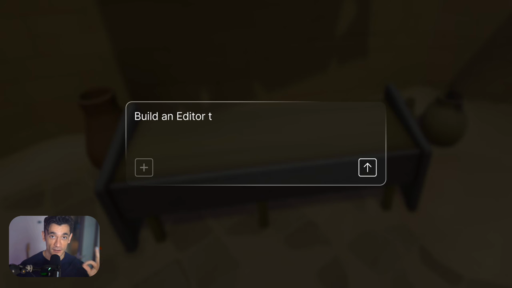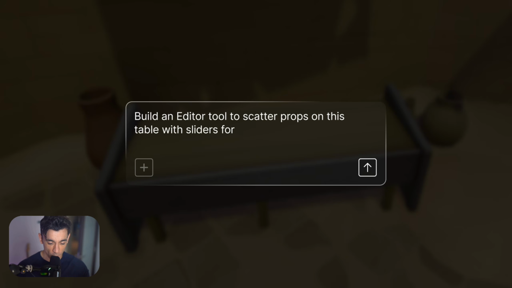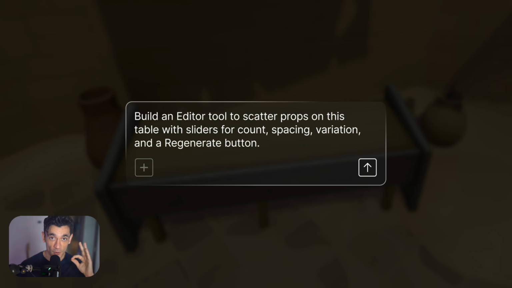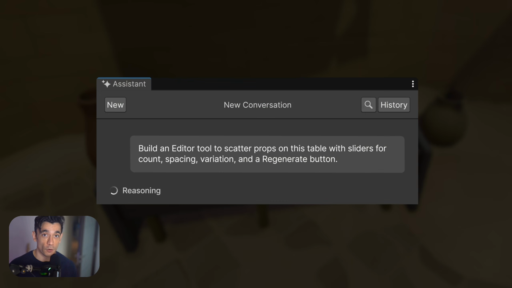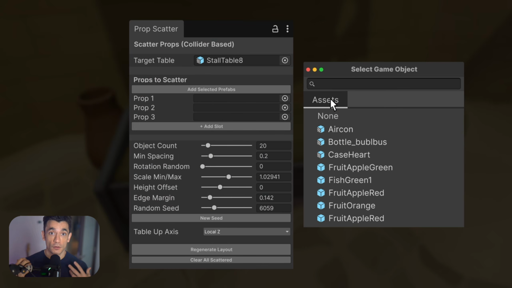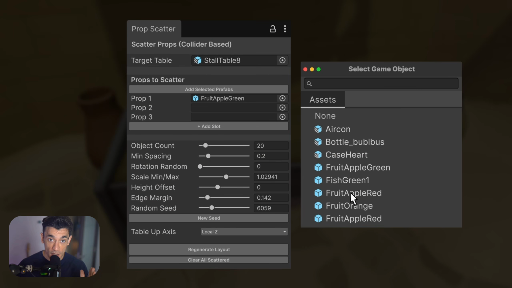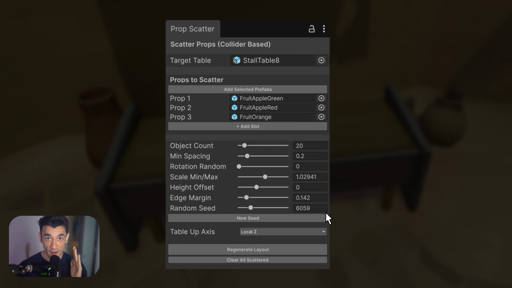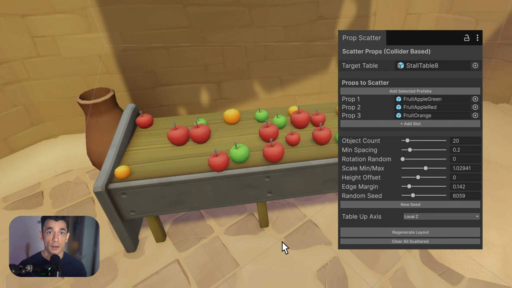A few things worth knowing on the trust side. By default, your data is not used to train Unity's AI models. If you want to opt into that, you can do it through the Unity dashboard, but the default is private. AI-generated assets get tagged automatically, so you always know what came from the agent versus what you built yourself. You can review everything, and you can undo changes at any time.